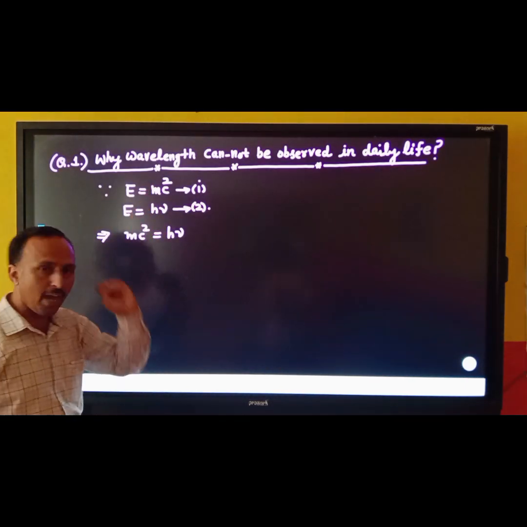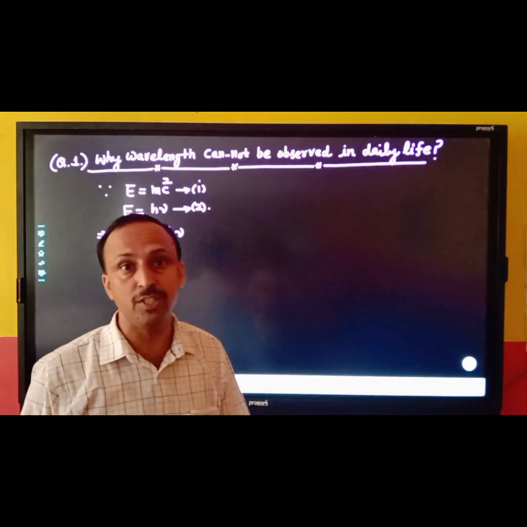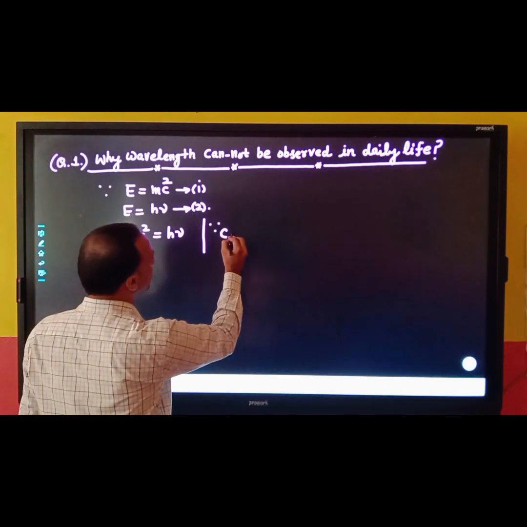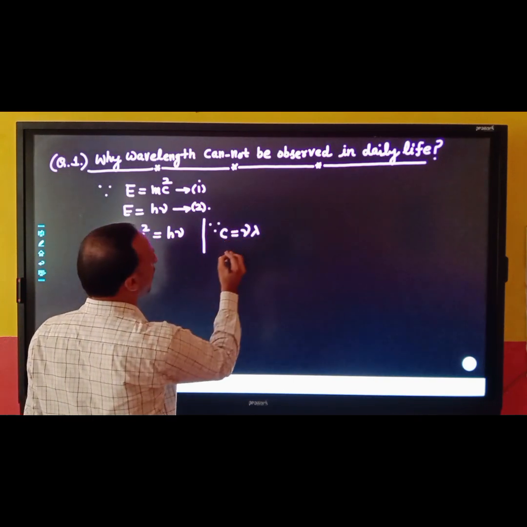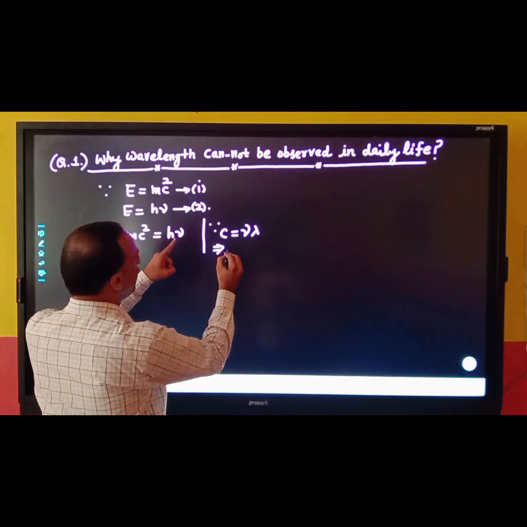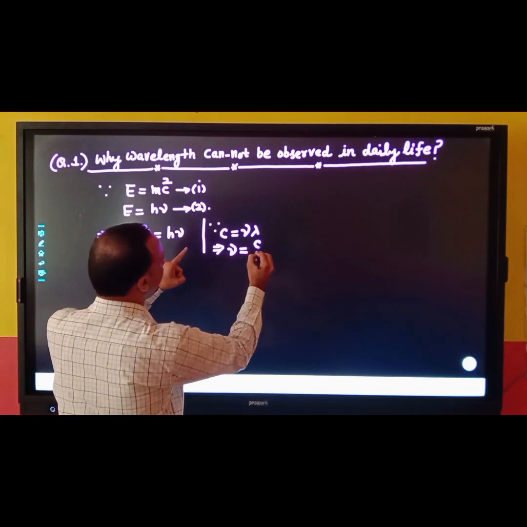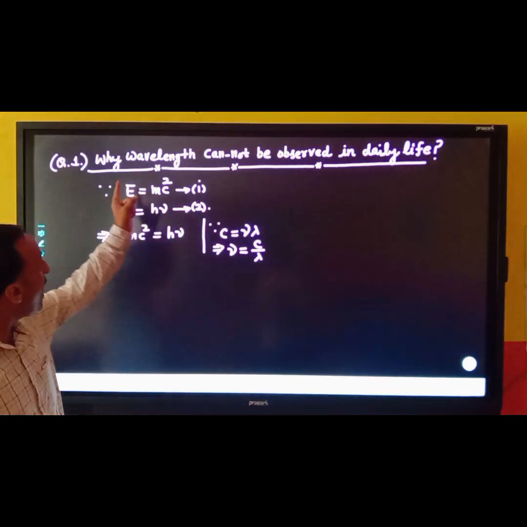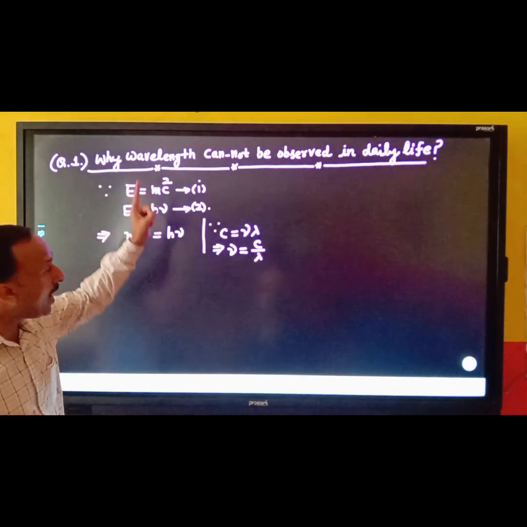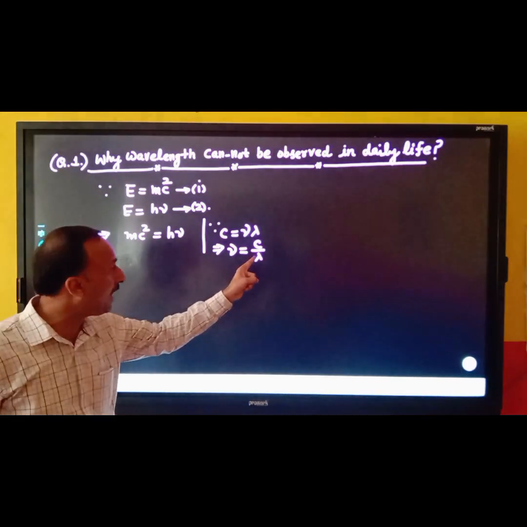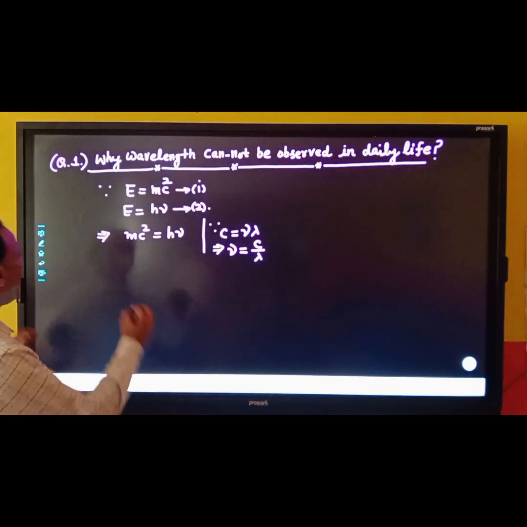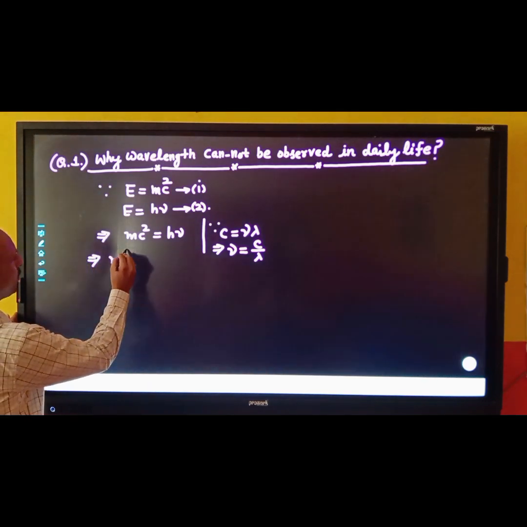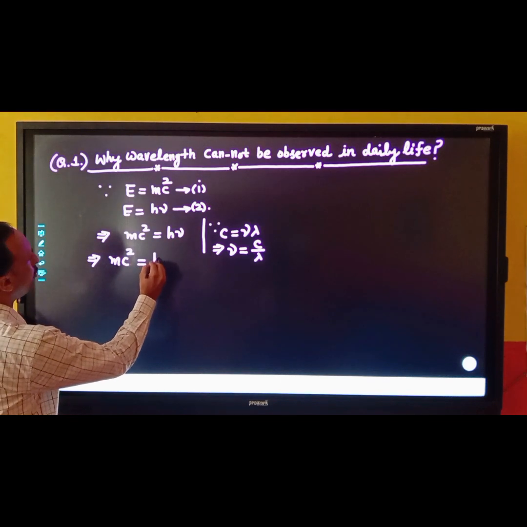अब बच्चे h nu क्या है यहाँ पे? Nu is the frequency of the radiation, and I know speed of light c that is equal to nu lambda. So from here, what is the value for frequency nu is? It is c divided by lambda. आपने क्यों करा ये step? I am talking about wavelength, so I need to introduce wavelength that is represented by lambda. So by changing frequency into wavelength, this equation mc square that is equal to h.